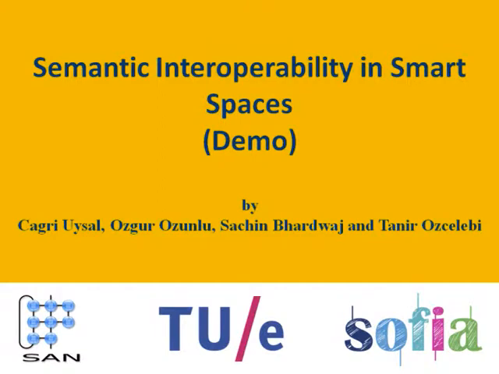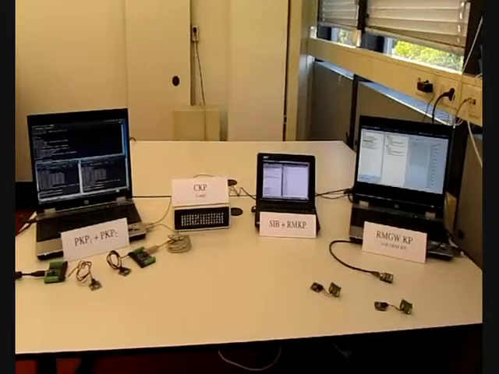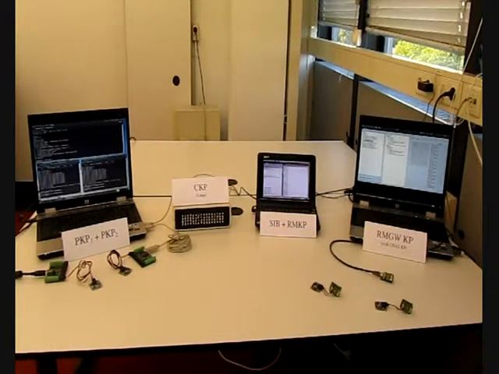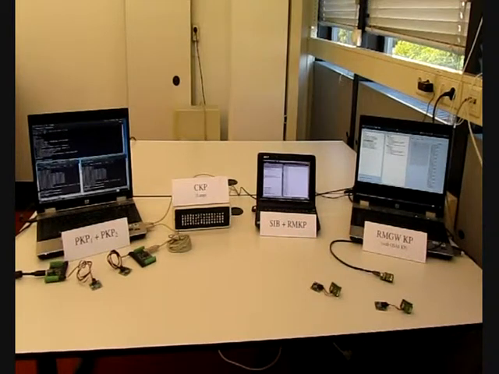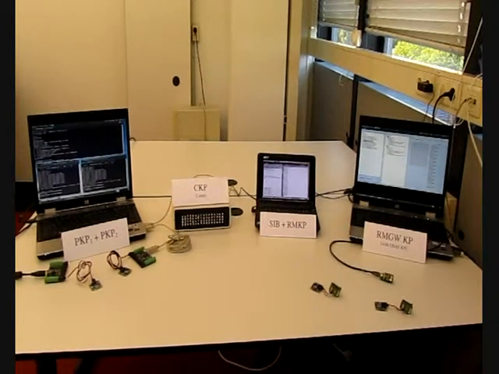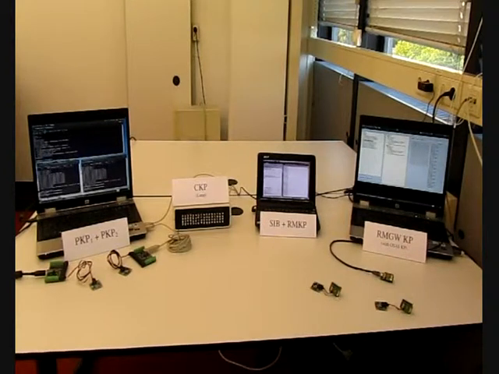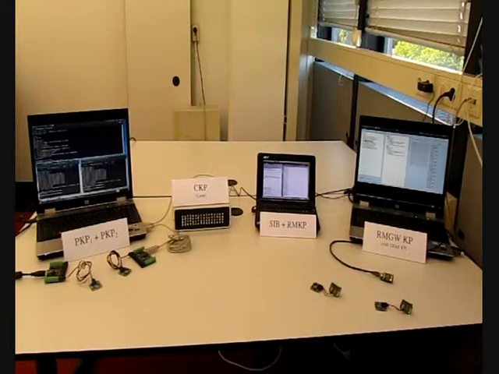In this demo, we demonstrate semantic interoperability in smart spaces composed of high and low capacity nodes. This is the general overview of the demo setup. We have the high capacity network on the left hand side and the low capacity network on the right hand side. In the low capacity network, we have a RMGWKP, Resource Manager Gateway Knowledge Processor, which is responsible for managing the low capacity network, and also it is a gateway to the high capacity network.